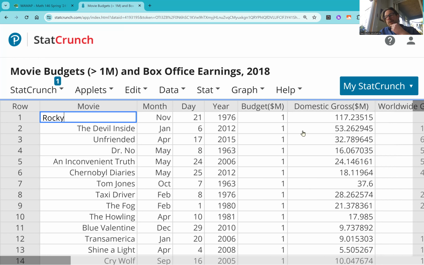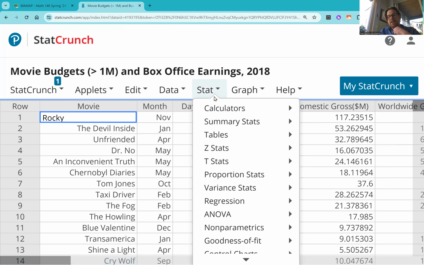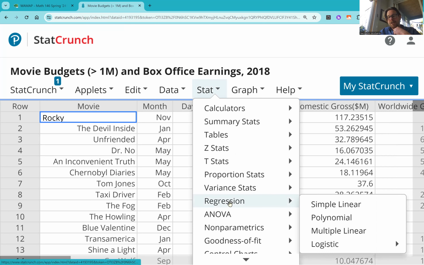So let me know what you did and have fun with it. Play around. But I also just wanted to show you how you do those things in StatCrunch. It's all Stat, Regression, Simple Linear right there.